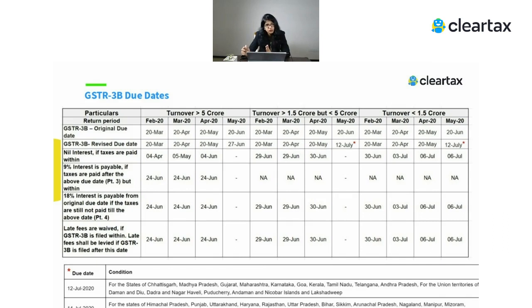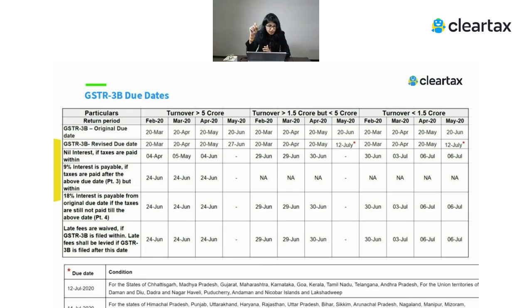Till 4th April, you should file it without paying any late fees, without paying any interest. But if you file after 4th April, there again you don't have to pay late fees. Till when? If you file it till 24th June also, you don't have to pay any late fees. But there would be an interest which will be levied.